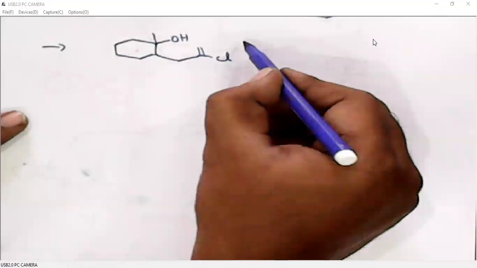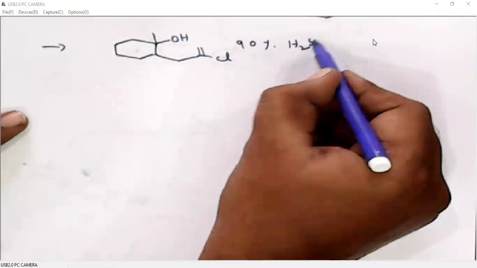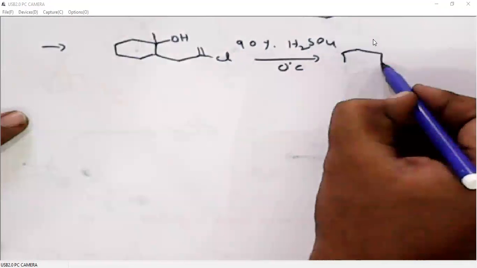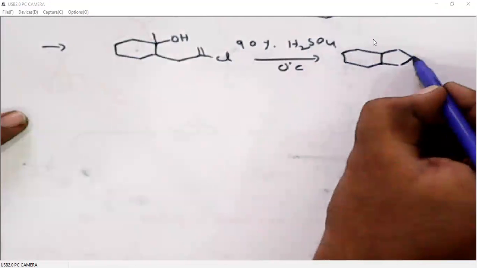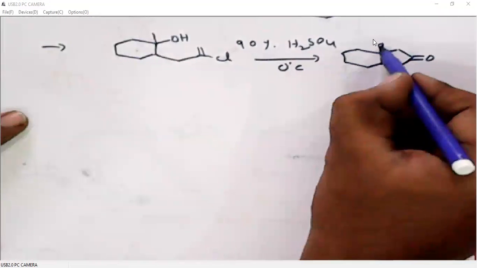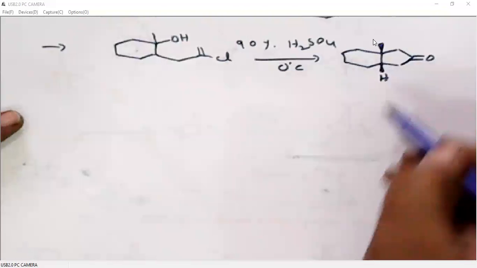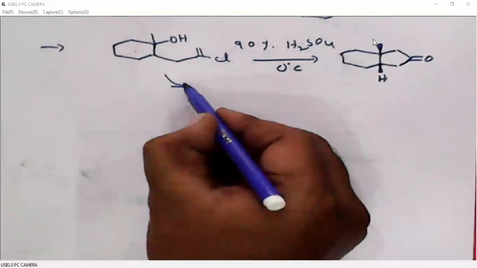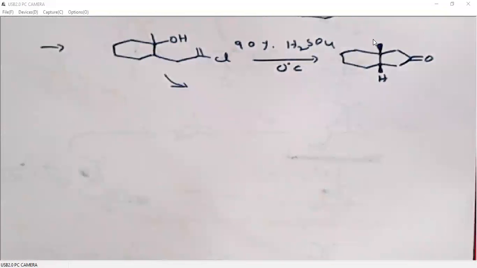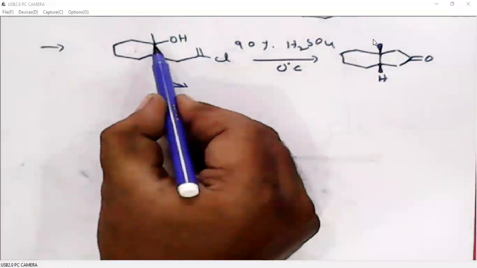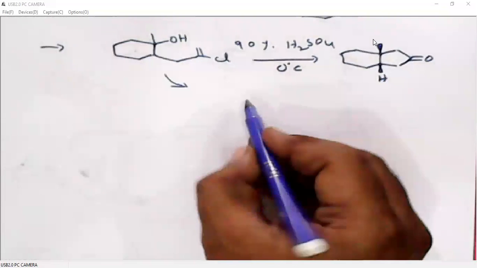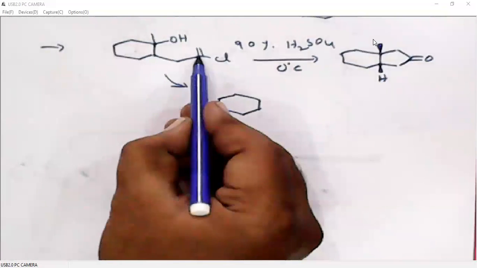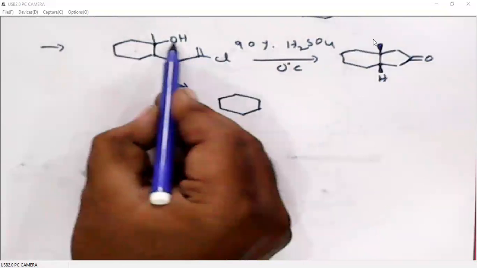This molecule, upon acid treatment at 0 degree centigrade itself, is converting to this fused bicyclic system. Now, how can we explain the formation of this product? Under acidic conditions, of course, alcohol gets protonated. So dehydration leads to this tertiary carbocation. Then this alkene will undergo cyclization. 1, 2, 3, 4, 5. That means this carbon will undergo bond formation with this.